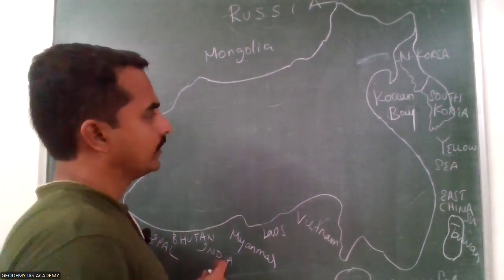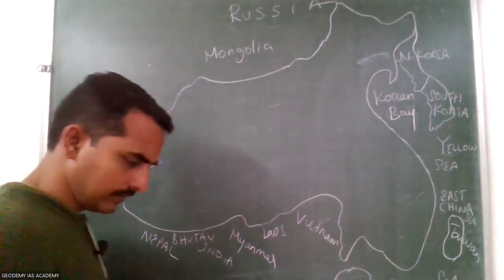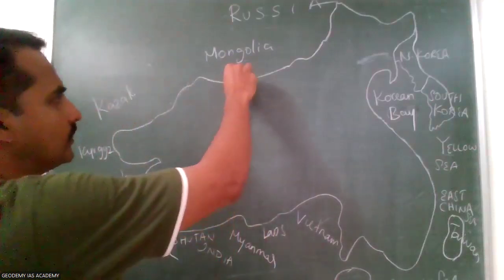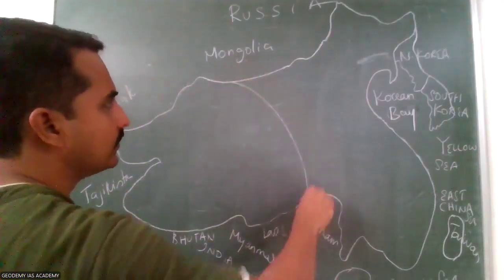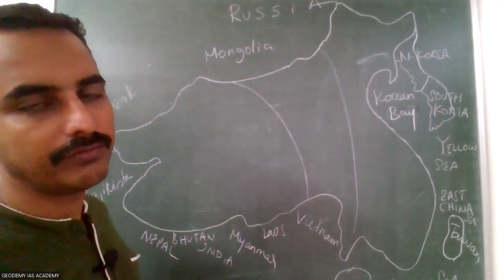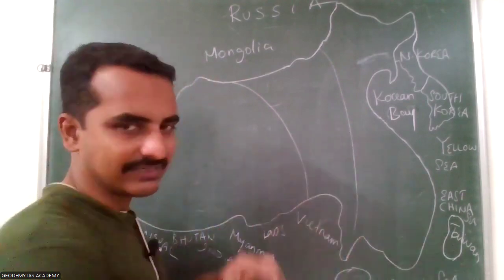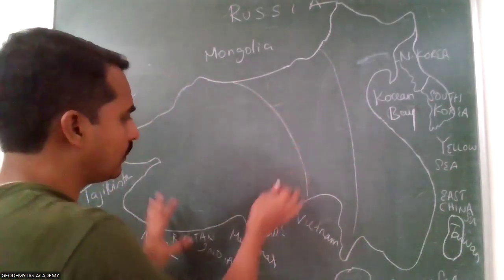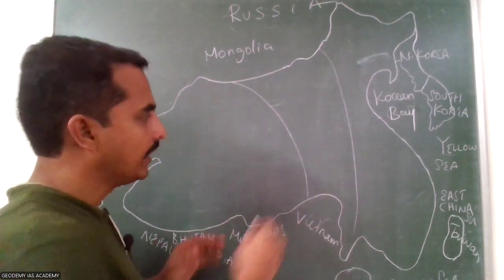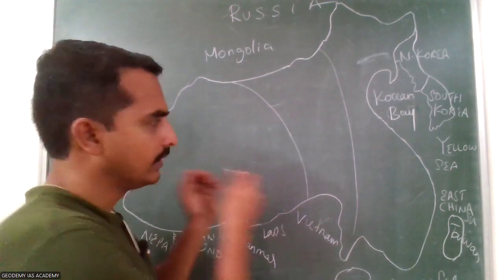Now let us come to the interior part. Physically, China can be divided into three parts: one in the western part, then the middle part, and then the eastern part. We can divide China like concentric ring step-like structures, because the western areas are very high altitude regions like Tibet, Kunlun Mountain, Tian Shan Mountain, with altitude of 4,000 meters and more above sea level.